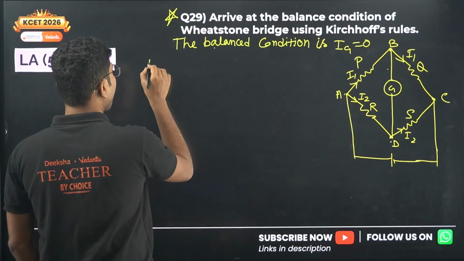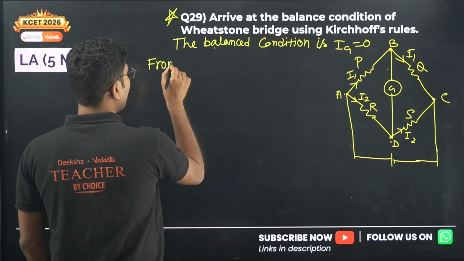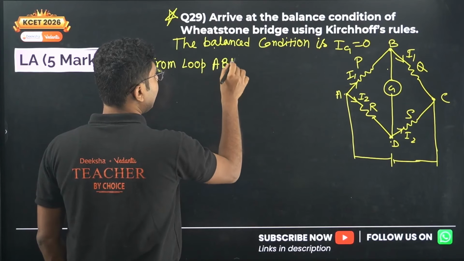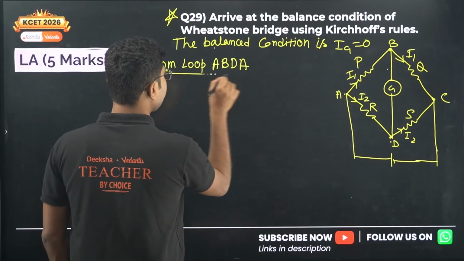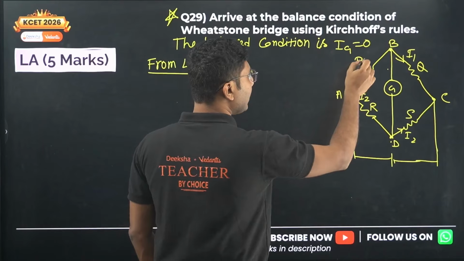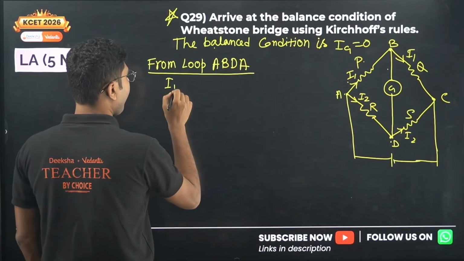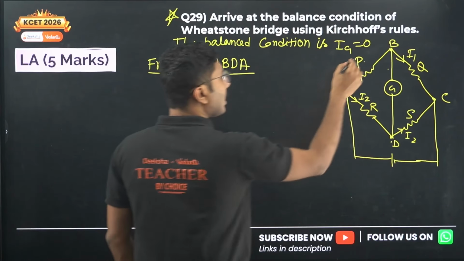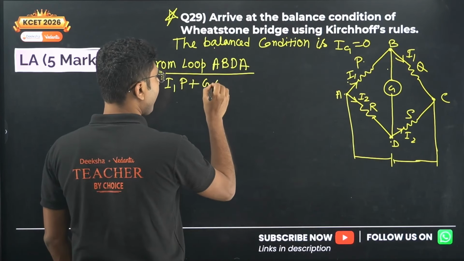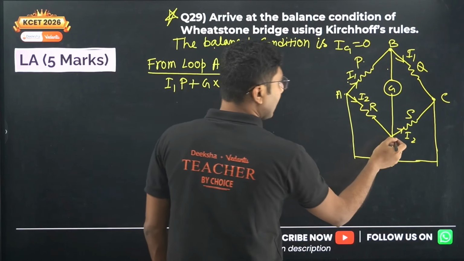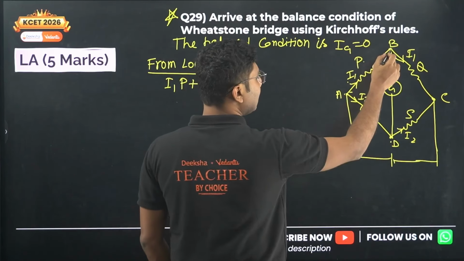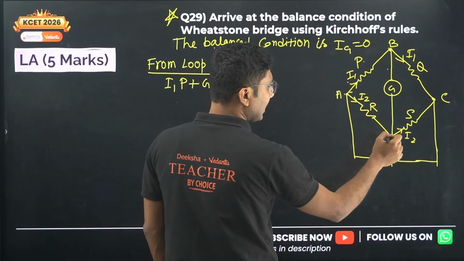Now first we will take the loop A, B, D, A. When you are using loop A, B, D, A, we see how many resistances there are. I1 into P, plus current through the galvanometer is 0, so G into 0, plus, now going from B, D, A: AB in this direction, BD in this direction, DA.